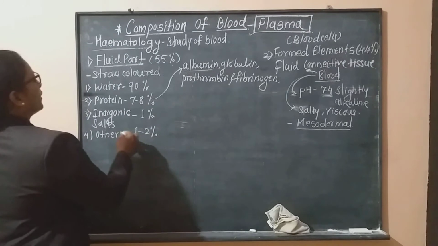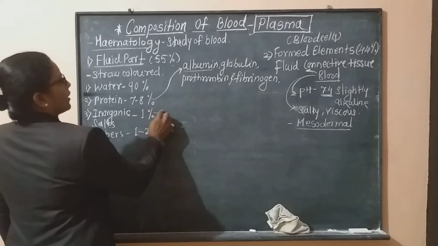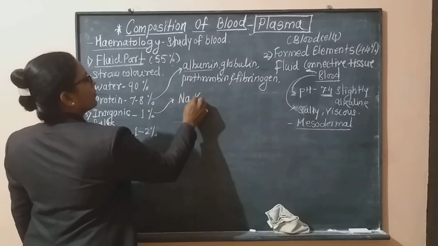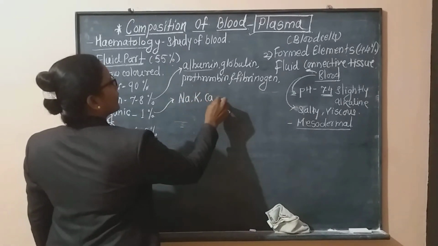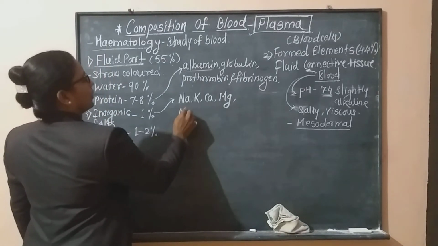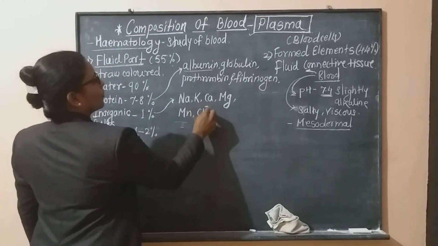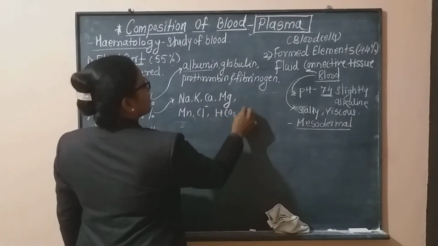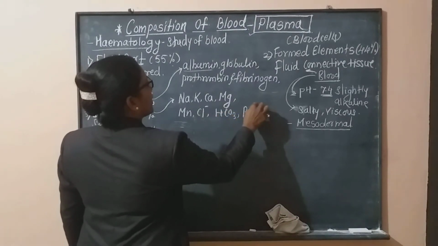Then, in the case of inorganic salts: sodium, potassium, calcium, magnesium, then manganese, chlorine, then bicarbonate ions, then phosphate ions.